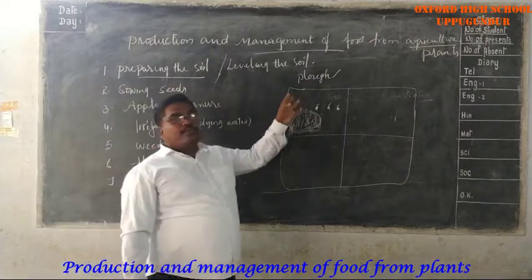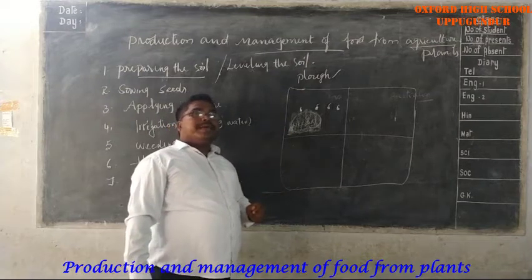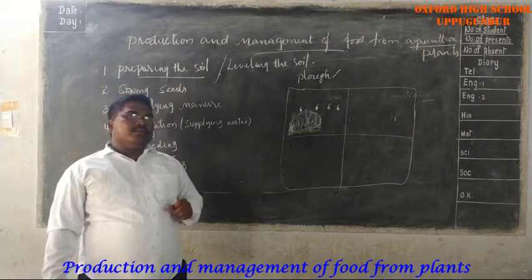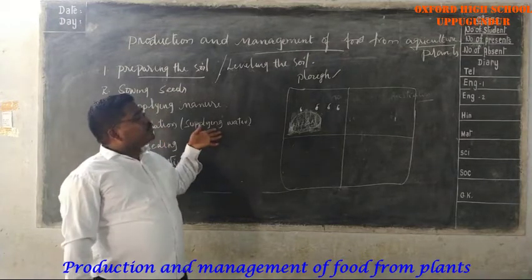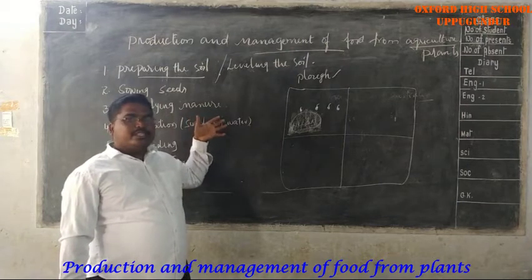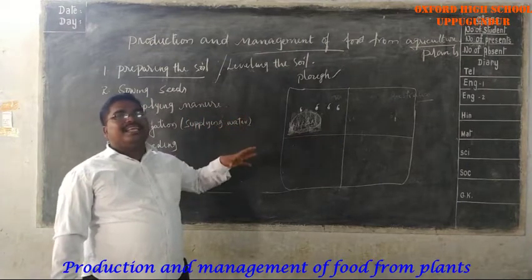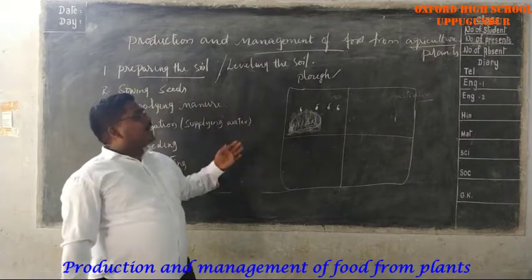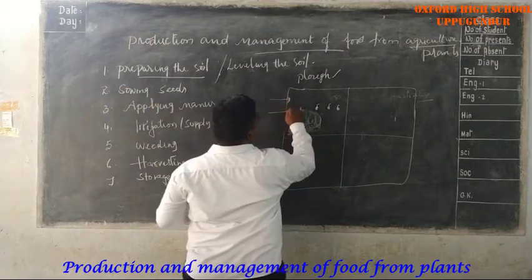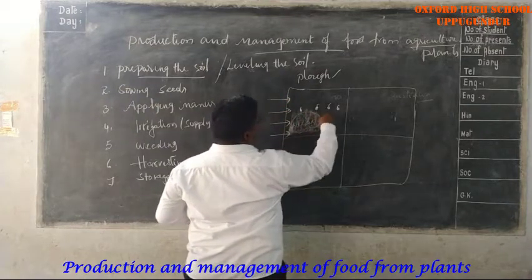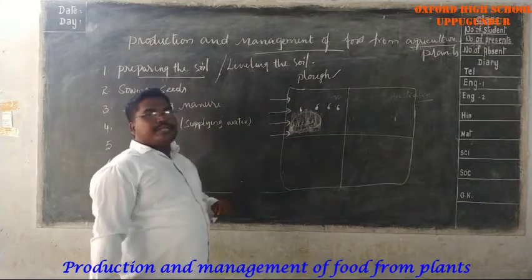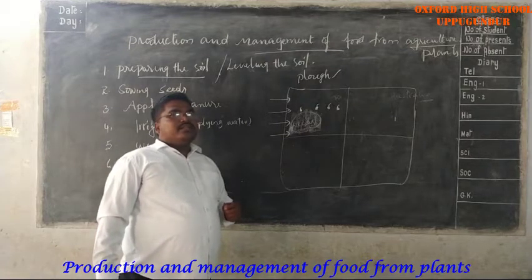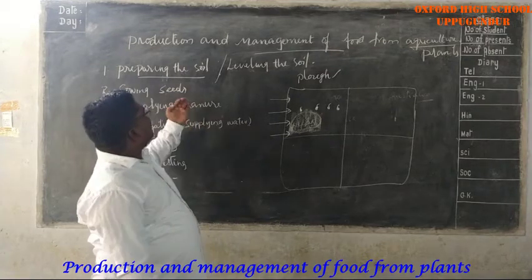The leveling is done by the plow. The plow is pulled by a pair of bullocks. The plow is made up of wood and iron. Do you understand that? During the leveling, by using the plow, all the weeds present in the field are pulled out. They are submerged and then the field is flooded with water. All the weeds are submerged in the soil and release the nutrients which are useful for growing of the crop. Okay, very good.